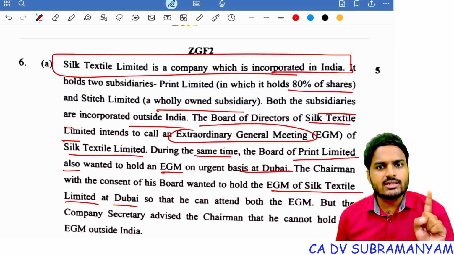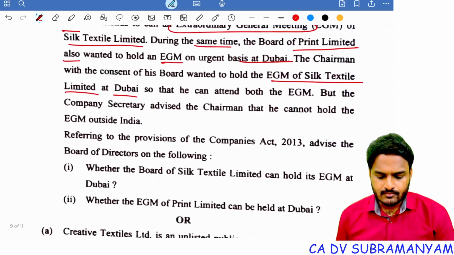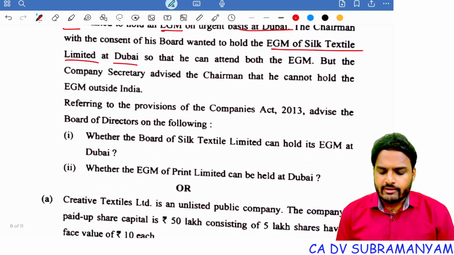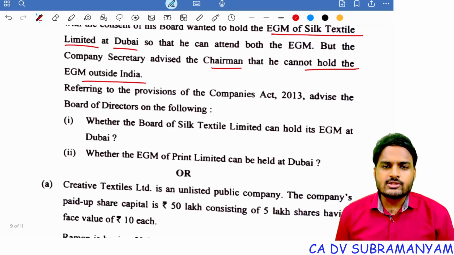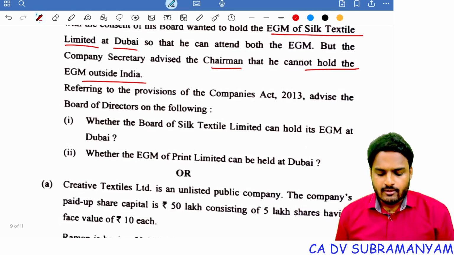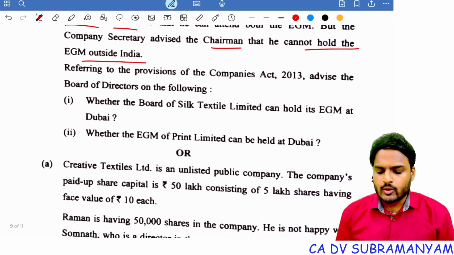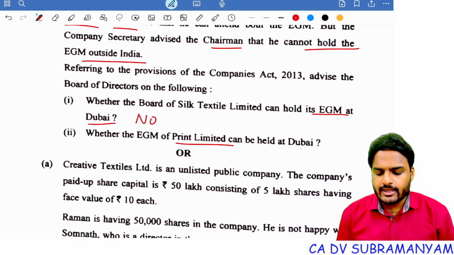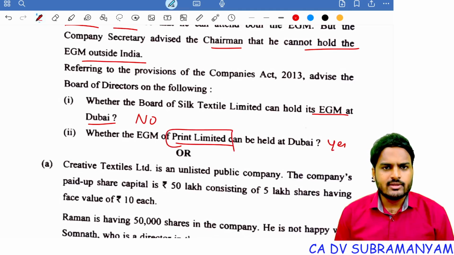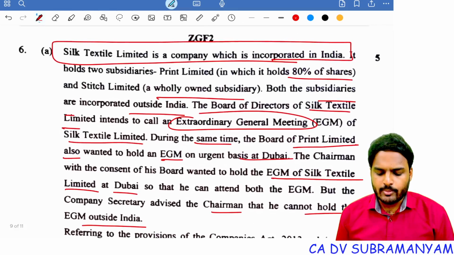It can't conduct EGM at a place outside India. Understood? But the company secretary advised the chairman that he cannot hold EGM outside India. Referring to the provisions of Companies Act 2013, advise the board of directors on the following. Whether board of Silk Textile Limited can hold its EGM at Dubai? No. Whether EGM of Print Limited can be held at Dubai? Yes, because this is a company incorporated outside India. Print Limited is a company incorporated outside India.